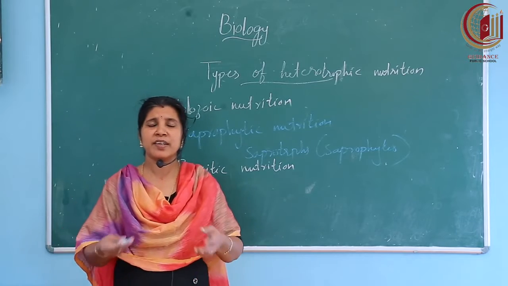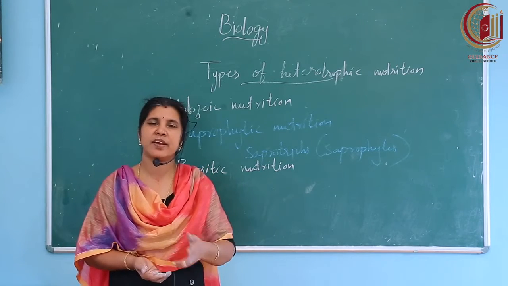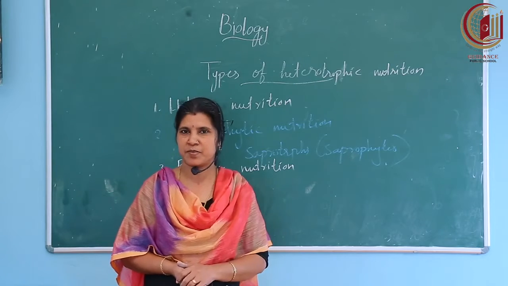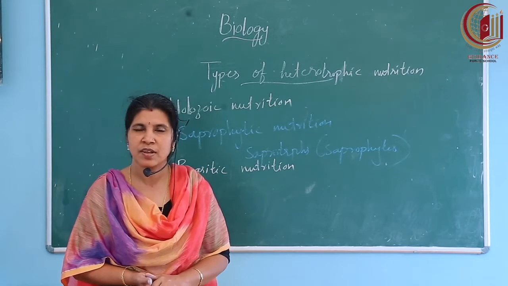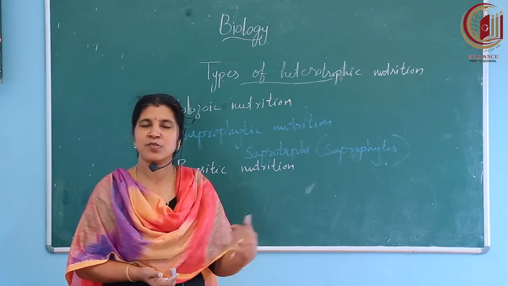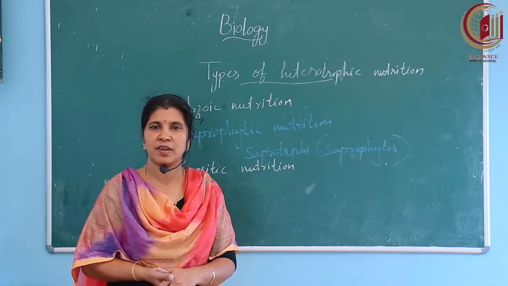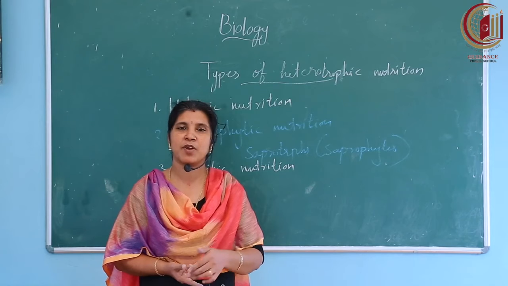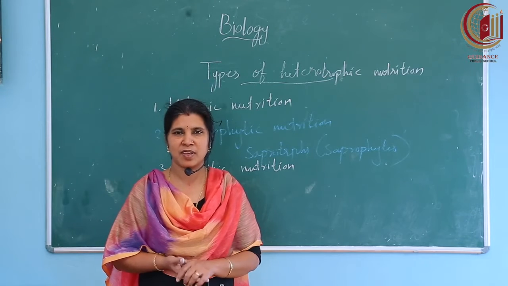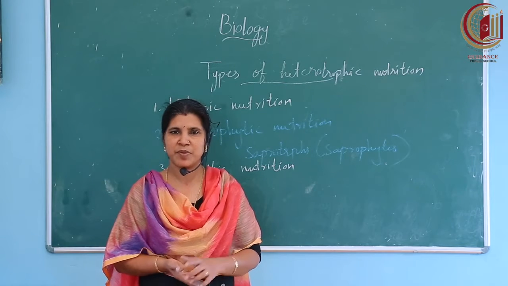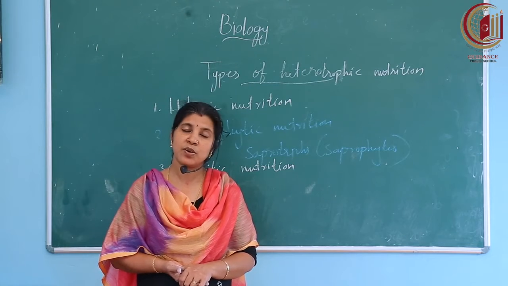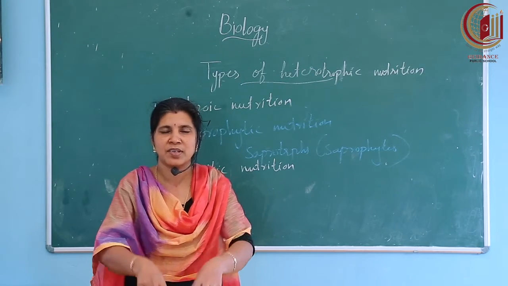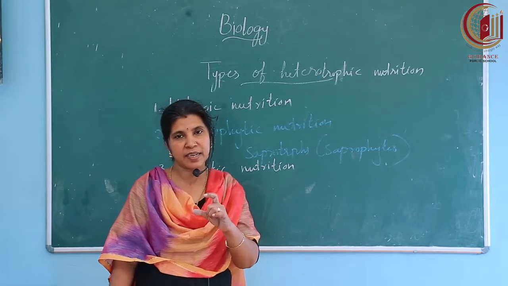Then, in unicellular organisms also there is nutrition. Unicellular organisms means single-celled organisms. In such organisms also there is nutrition. They are also using the heterotrophic mode of nutrition. One familiar example you already studied in lower classes is amoeba. Amoeba is a unicellular organism that lives in water. What do they eat? They eat food items which are present in water. Then how do they take these food items?